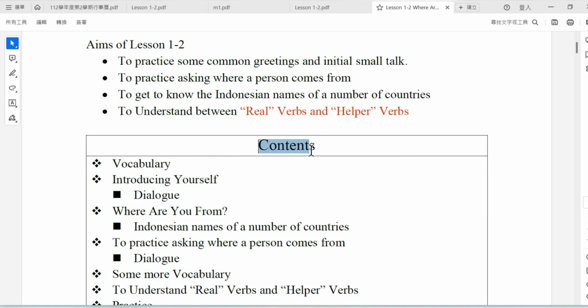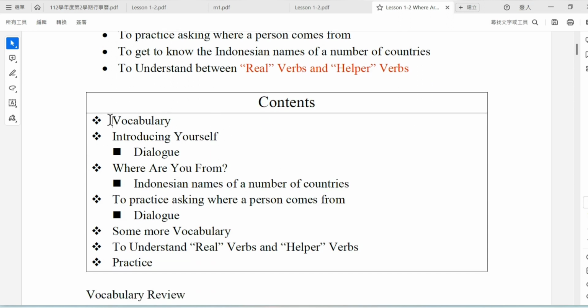First, we introduce the content. In this content, we have the vocabulary, and then introducing yourself through the dialogue. First, I will give a sample of dialogue, and after that, the students will dialogue by themselves. Sometimes I will also be involved there. It depends on the situation of the student.